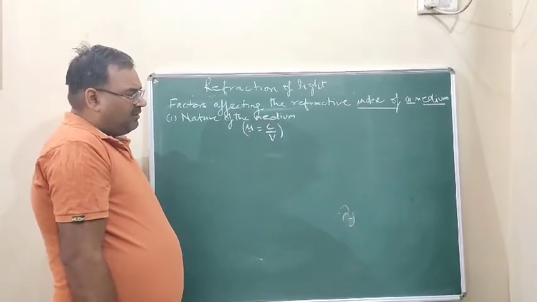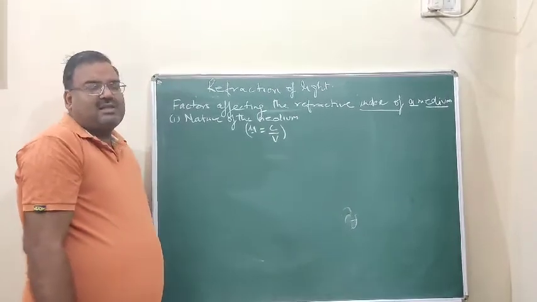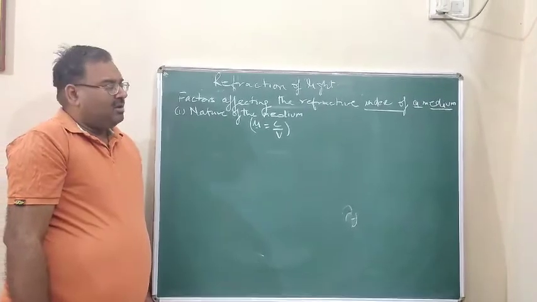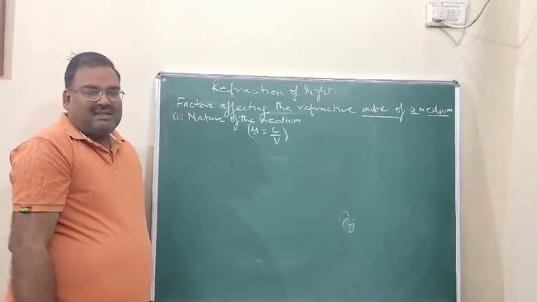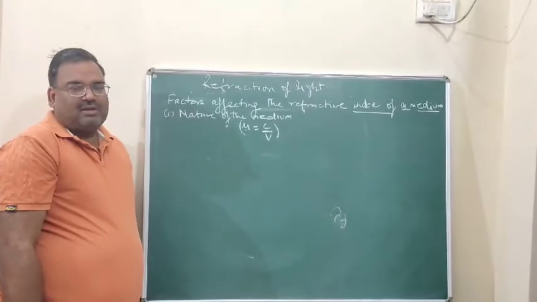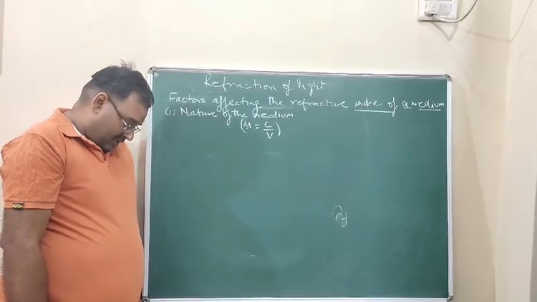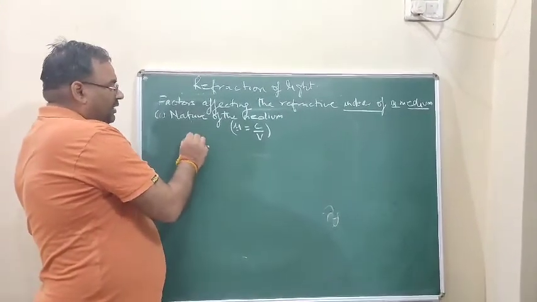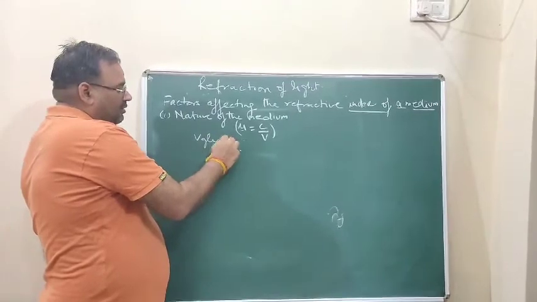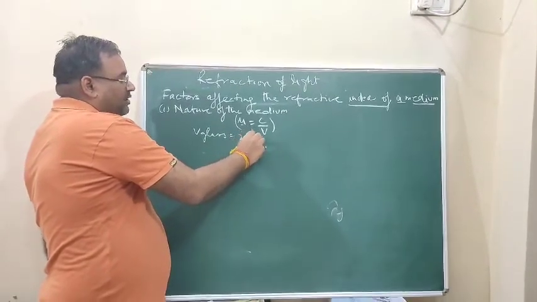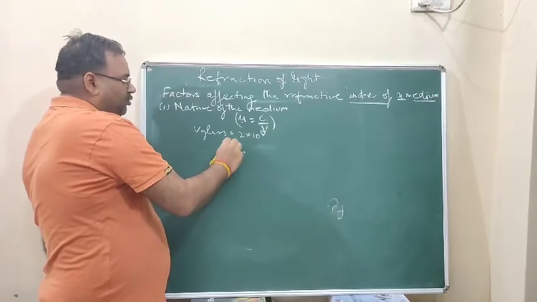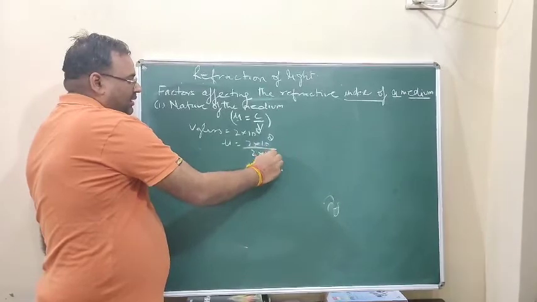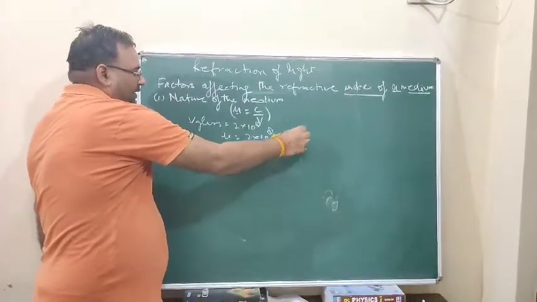Now, if the speed of light is less in the medium, more is the refractive index. This is seen, for example, V in glass is 2 into 10 raised to power 8, and mu is equal to 3 into 10 raised to power 8 upon 2 into 10 raised to power 8, equal to 1.5.